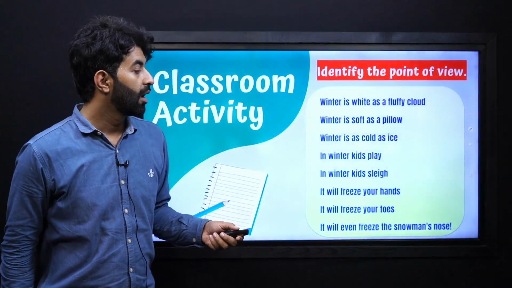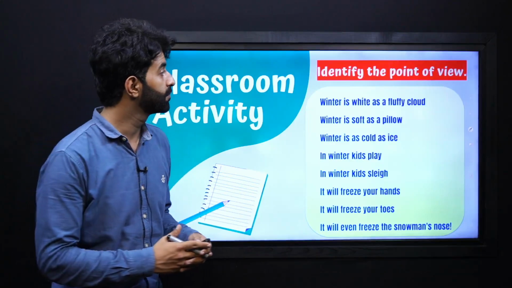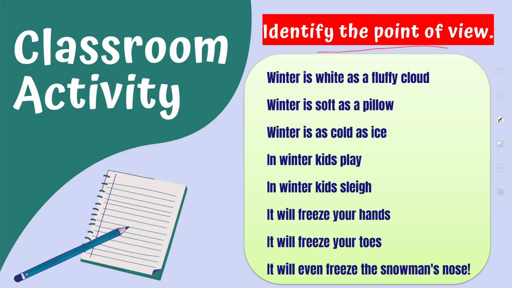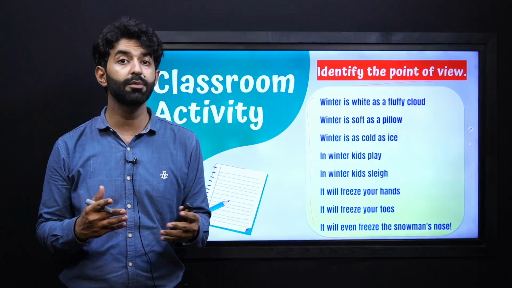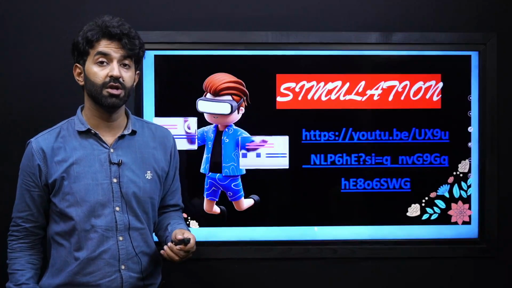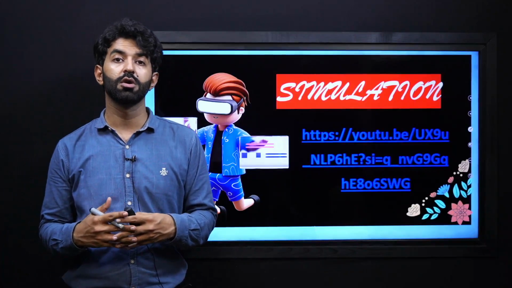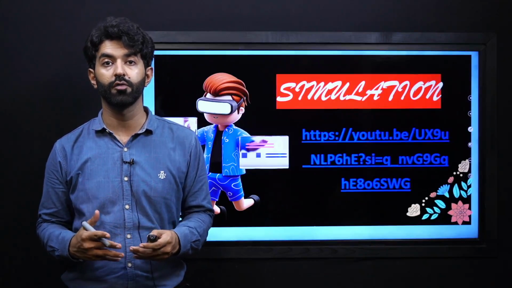Now, after this, you are here with your classroom activity. You have to identify the point of view from the following given poem. See if it's a first person narrative, second person narrative, or third person, limited or omniscient. Now, here is your simulation link that you can play to learn more about different types of point of views.